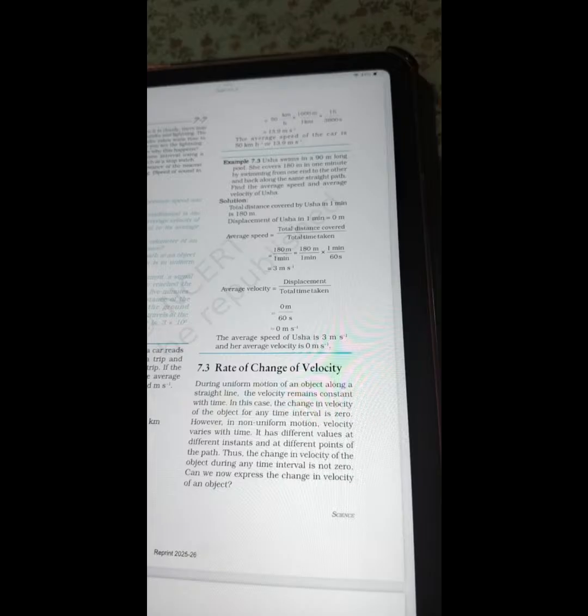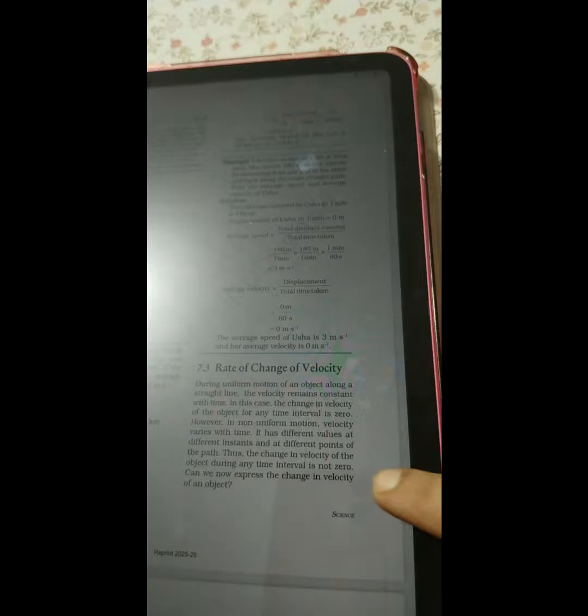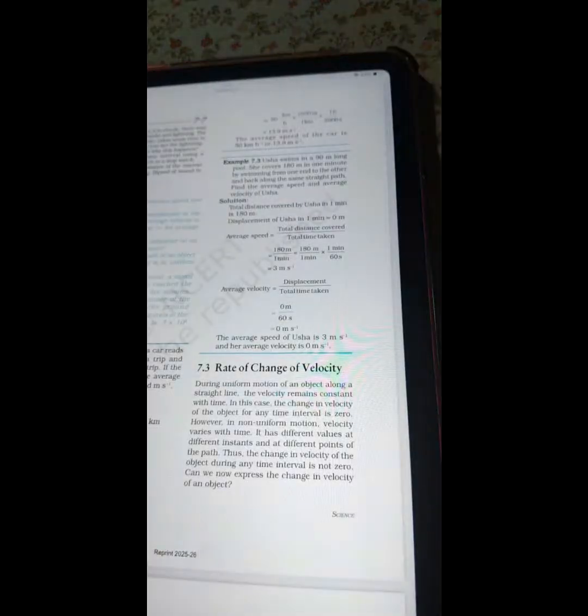7.3. Rate of change of velocity. During uniform motion of an object along a straight line, the velocity remains constant with time. In this case, the change in velocity of the object at any time interval is zero. However, in non-uniform motion, velocity varies with time. It has different values at different instants and at different points of the path. Thus, the change in velocity of the object during any time interval is not zero. Can we now express the change in velocity of any object?